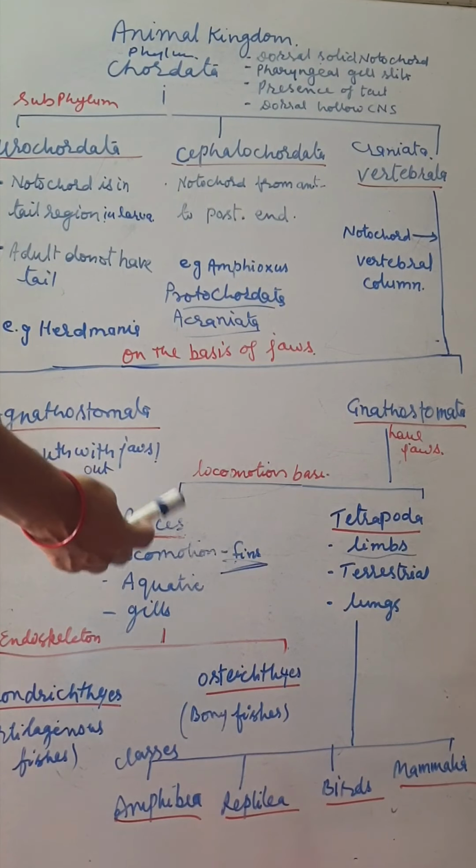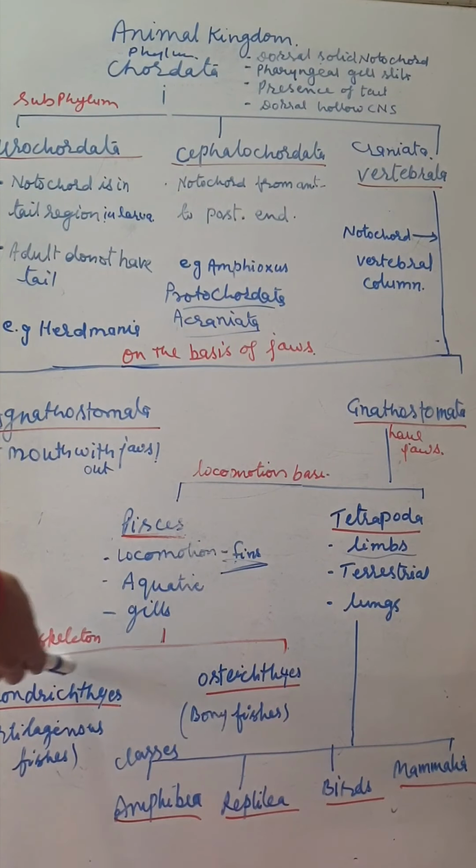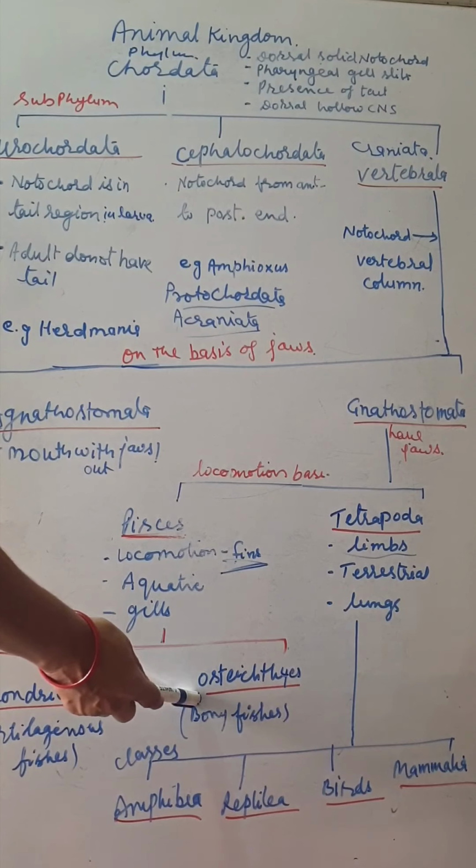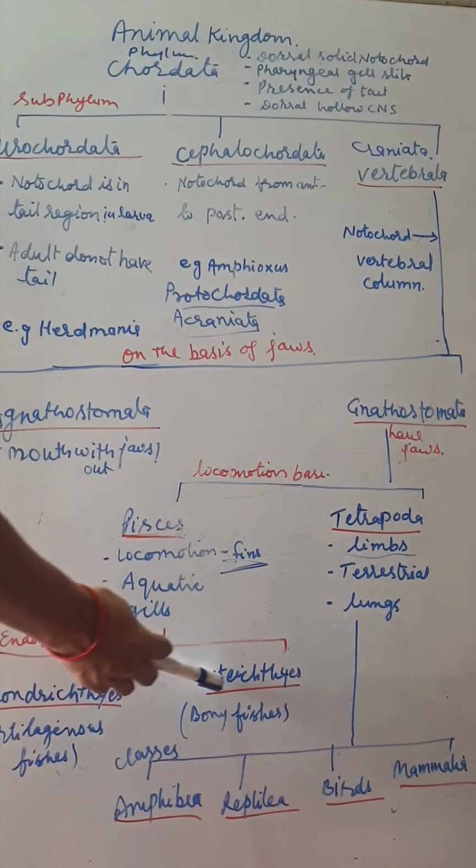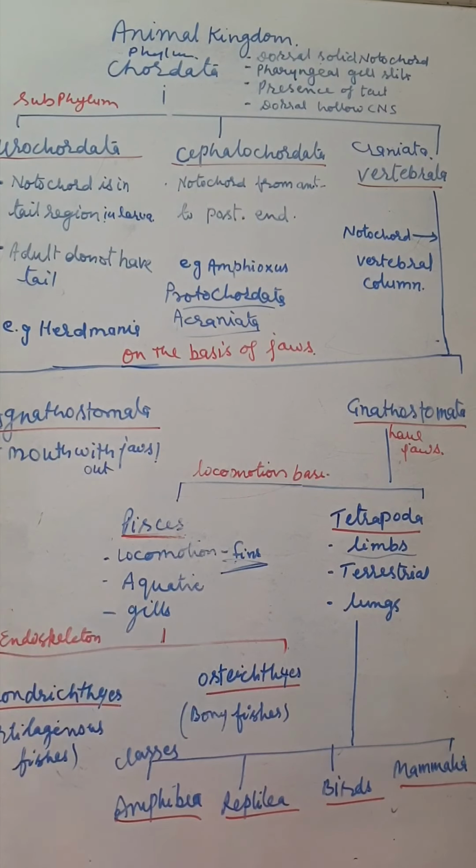The fishes, on the basis of endoskeleton, are further divided into two classes: Chondrichthyes and Osteichthyes. In Chondrichthyes the endoskeleton is made up of cartilage, and in Osteichthyes the endoskeleton is made up of bones.